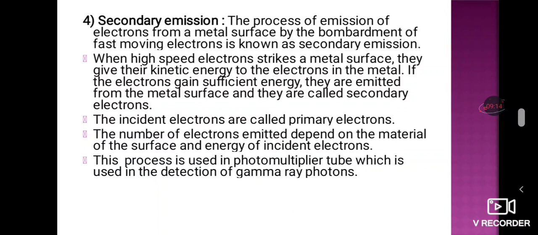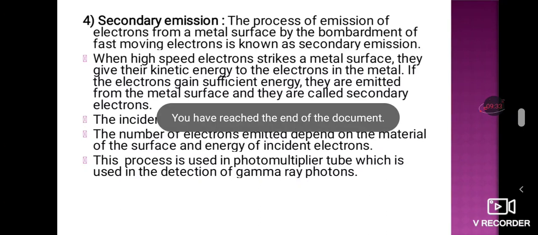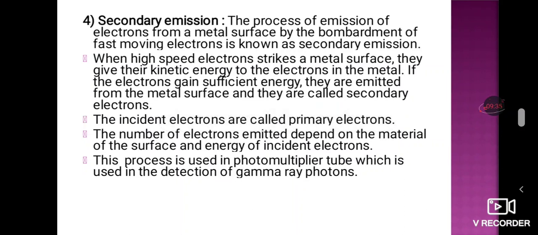This process is used in the photomultiplier tube, which is used in the detection of gamma ray photons. So this is regarding secondary emission. So this is regarding the introduction and electron emission in case of dual nature of matter. So just go through this.